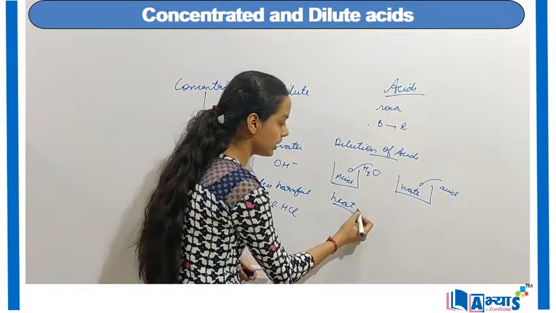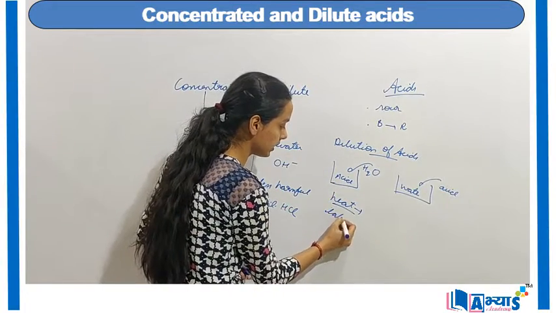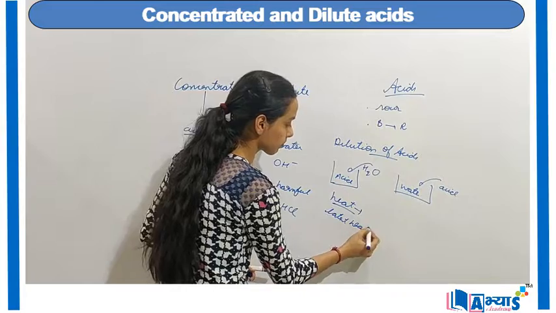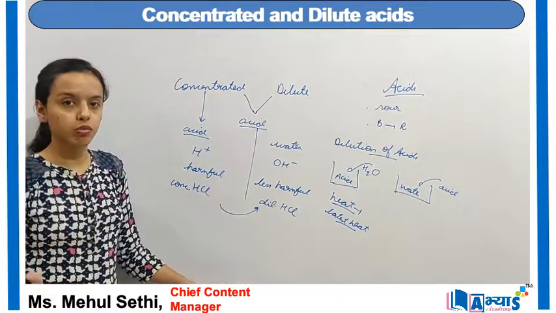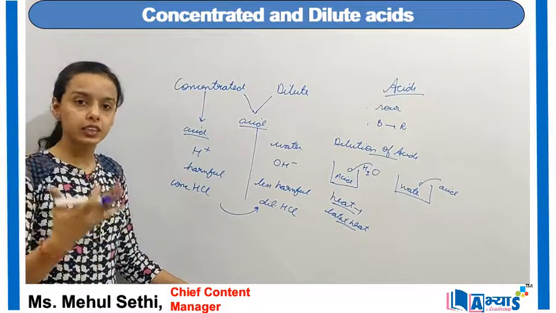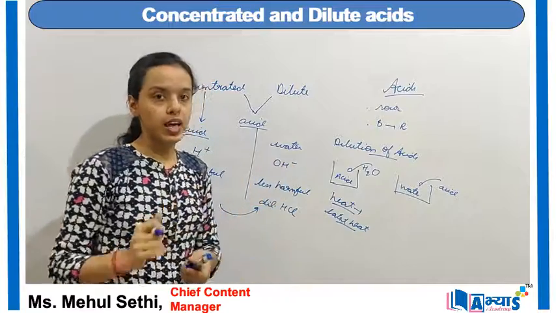So all this water, either in the smaller quantity or in the larger quantity, will be converted into steam. This steam will contain some heat. That heat is known as latent heat of vaporization. And this latent heat is very harmful, even more than boiling water. This may even harm the person who is doing the experiment of the dilution.